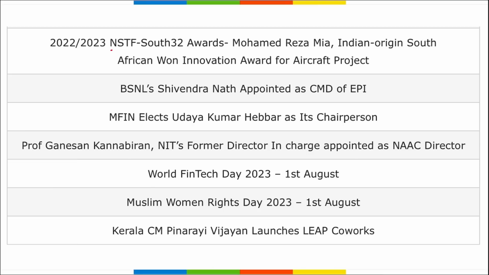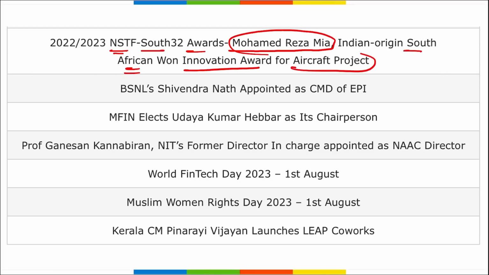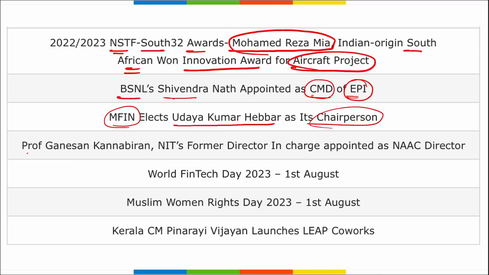Next, NSTF South32 Award was honored to Mohammad Reza Mia. He's an Indian origin South African who won this innovation award for an aircraft project. Then BSNL's Sivendra Nath has been appointed as chairman and managing director of EPI. MFIN elected Uday Kumar Heber as their chairperson. Professor Ganeshan Kanna Biren, NIT's former director in charge, appointed as the NAEC director.